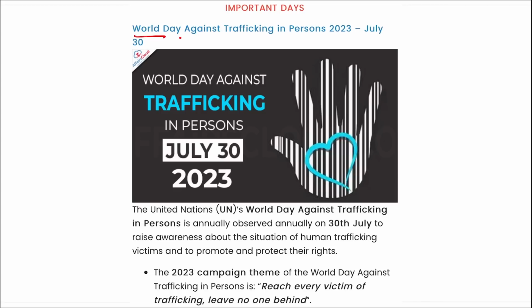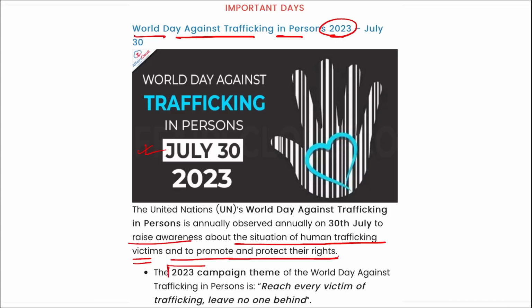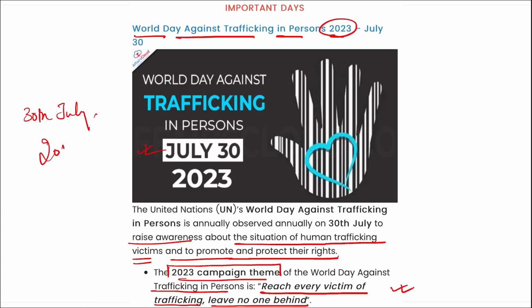Next is World Day Against Trafficking in Persons 2023. This day is observed on 30th of July to raise awareness about the situation of human trafficking victims and to promote and protect their rights. The 2023 campaign theme is Reach every victim of trafficking, leave no one behind. The first ever World Day Against Trafficking in Persons was observed on 30th of July in 2014.